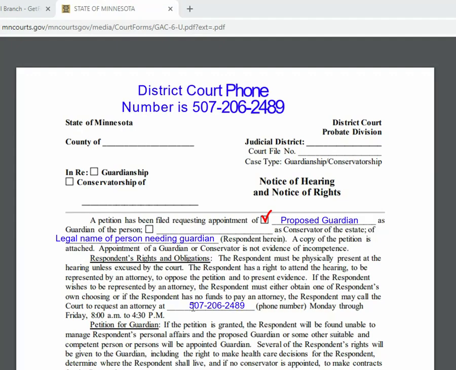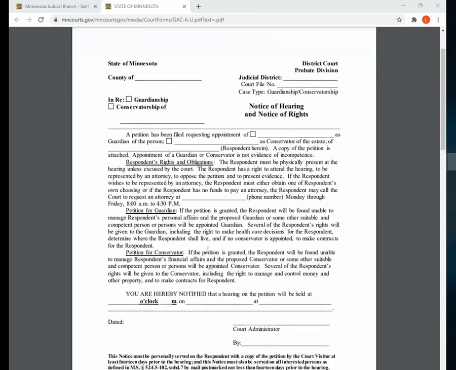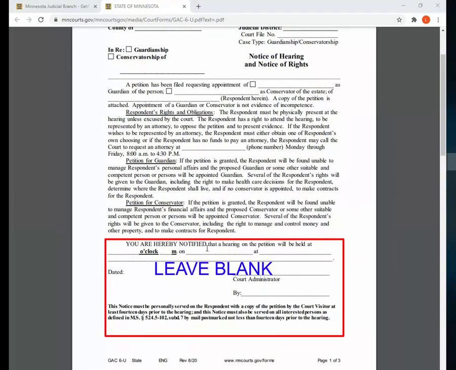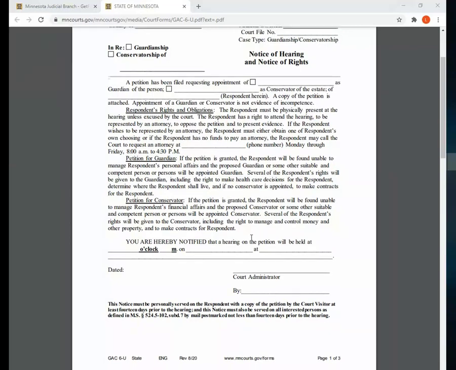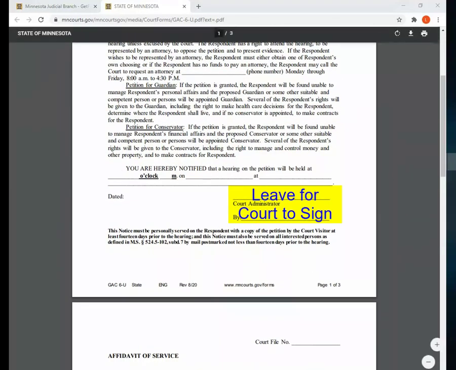That phone number is 206-2489. You will leave this section blank as court administration will complete this section for you. You will attach a copy of the petition to these documents, so you will have your original, and then a copy should be attached to the notice of hearing and rights. Last, the court administration will sign the notice.